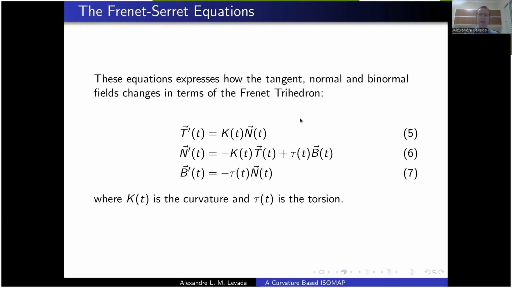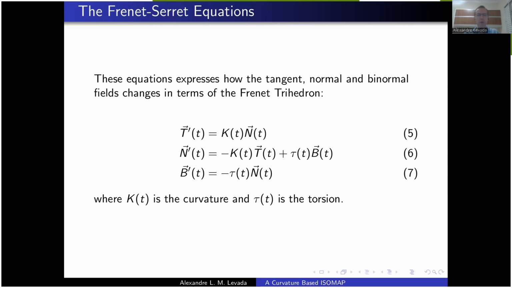The Frenet-Serret equations basically express how the tangent, the normal, and the binormal fields change in terms of the Frenet trihedron, which is an adaptive basis that at each point of the curve defines three orthogonal vectors with unitary norms.